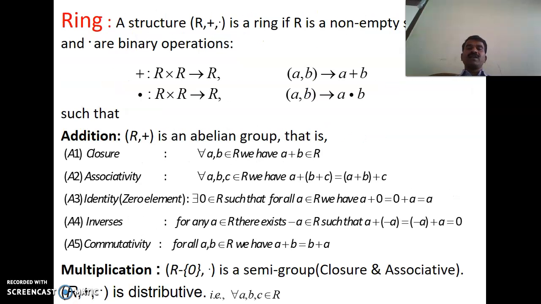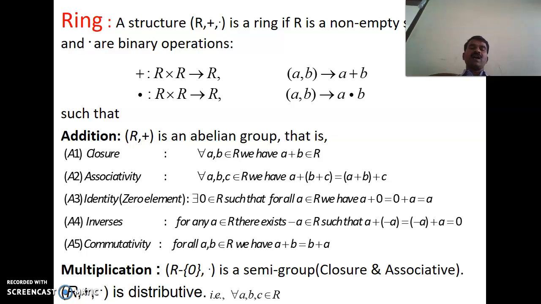And let us see the definition of a ring. An algebraic structure (R, +, ·) is a ring if R is a non-empty set and addition and multiplication are two binary operations such that addition is an abelian group. R plus is an abelian group. That is, we have to see that closure property, associative property, identity, inverse, commutative property, all these hold good that (R, +) is an abelian group.